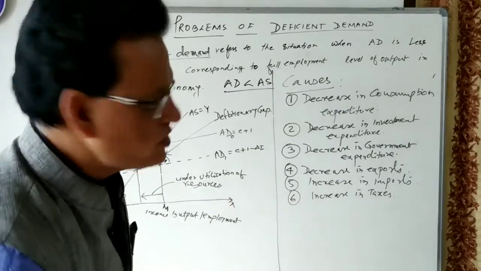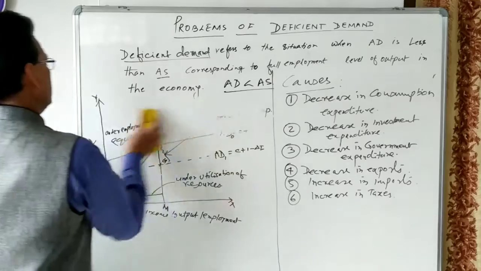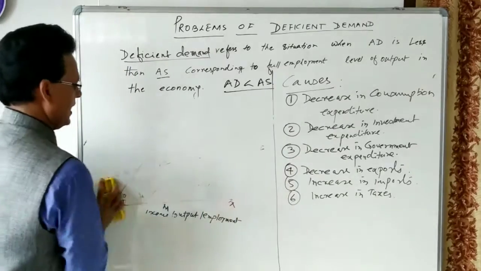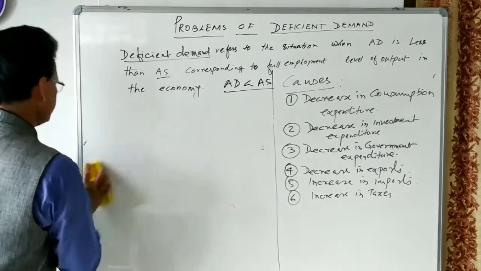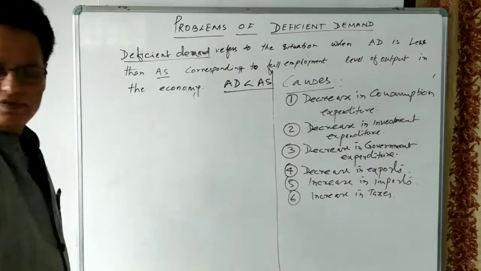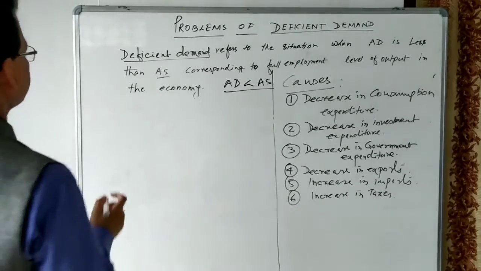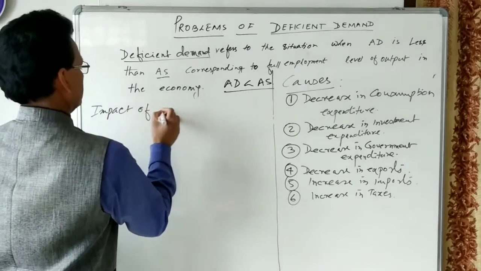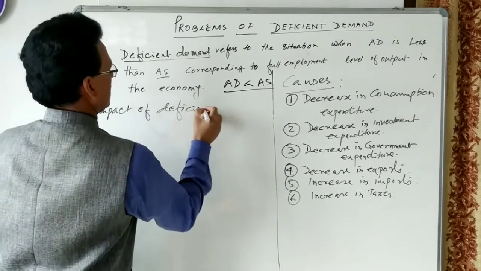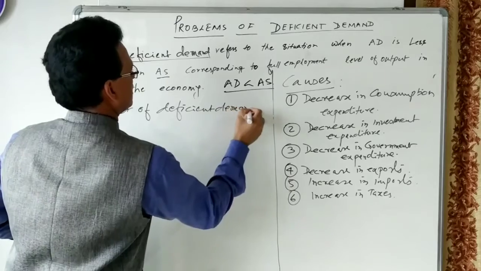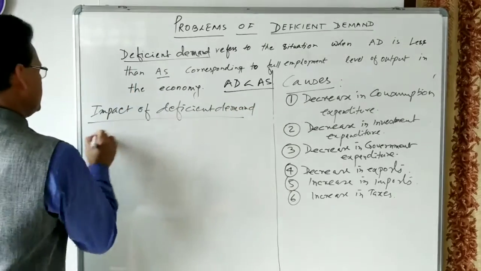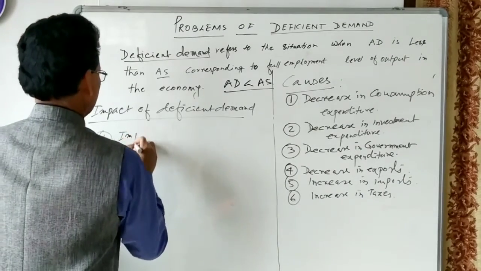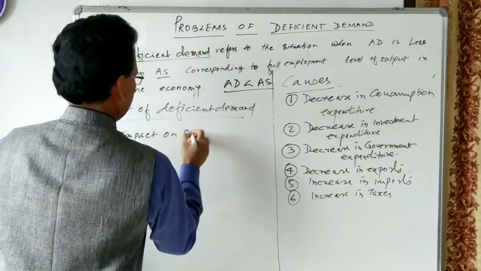Let us see what are the consequences or the impact of the deficiency in demand, or deflationary gap. Impact of deficient demand. The first impact we can discuss is the impact on output.